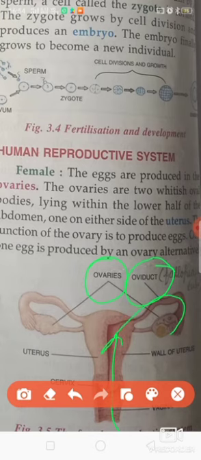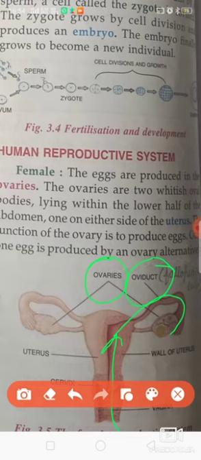Ovaries are responsible for the production and collecting of the ovum. The uterus is present on the lower half of the abdomen. The oviduct is also called the fallopian tube.